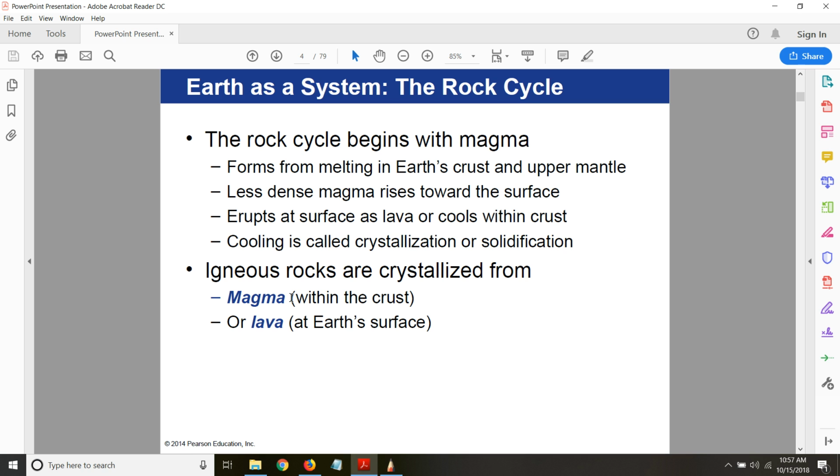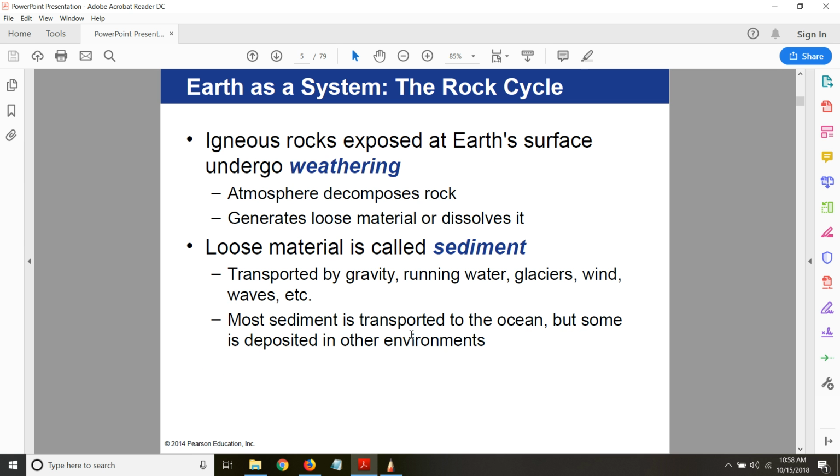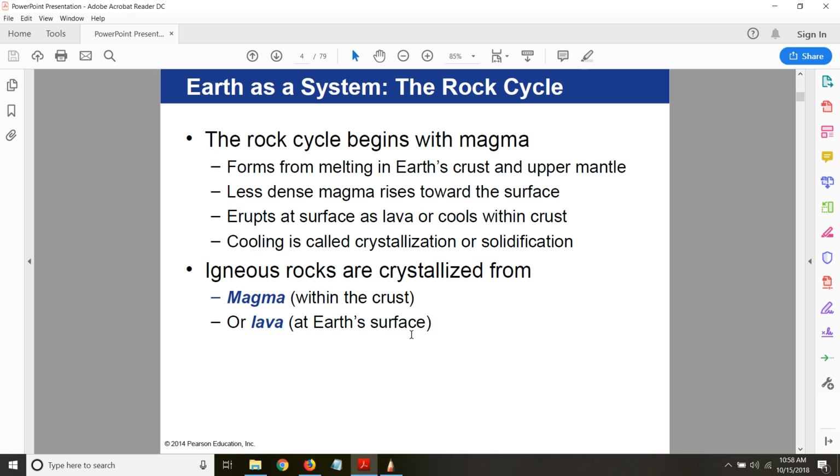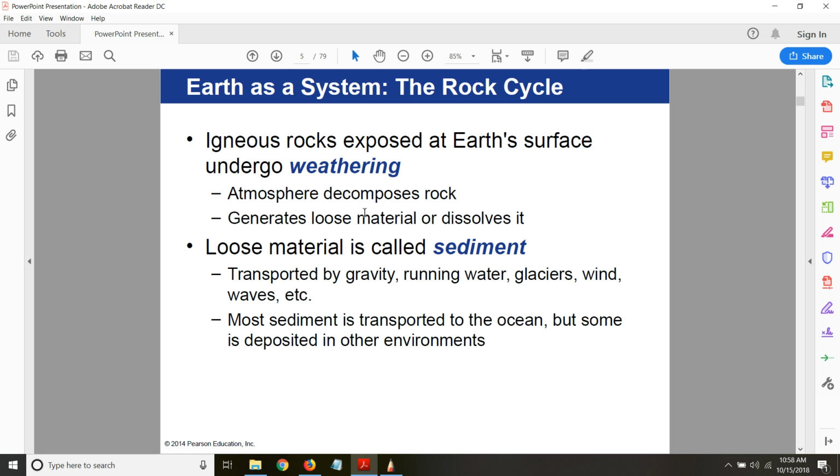Magma, lava: within the crust, the molten rock is called magma. On the surface of the earth, this molten rock is called lava. So make sure you remember and understand the difference between magma and lava. This is very important. It may be in your test, and remember the difference between two types of igneous rock. The one that forms in the interior of the earth is called intrusive igneous rock. The one that forms on the outside, on the surface, is called extrusive igneous rock. Weathering, remember the definition of weathering.